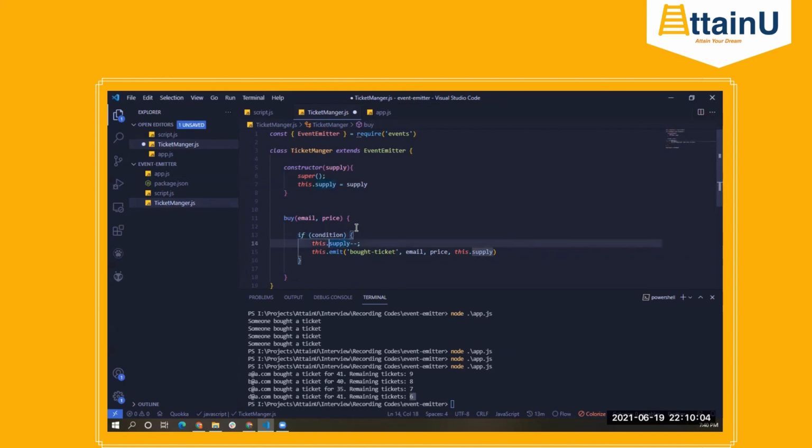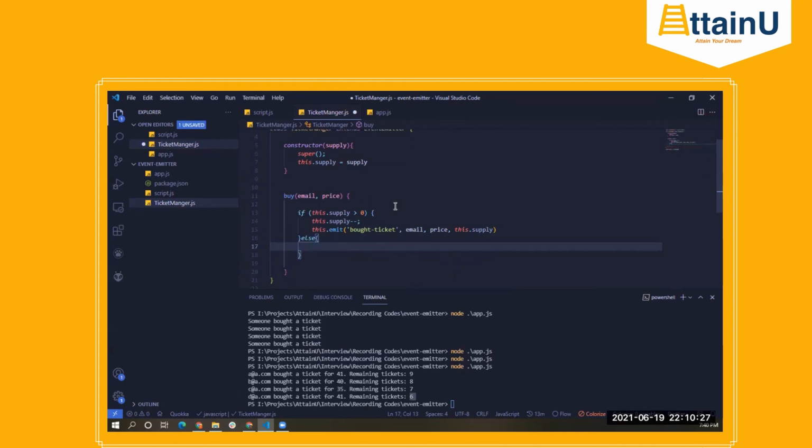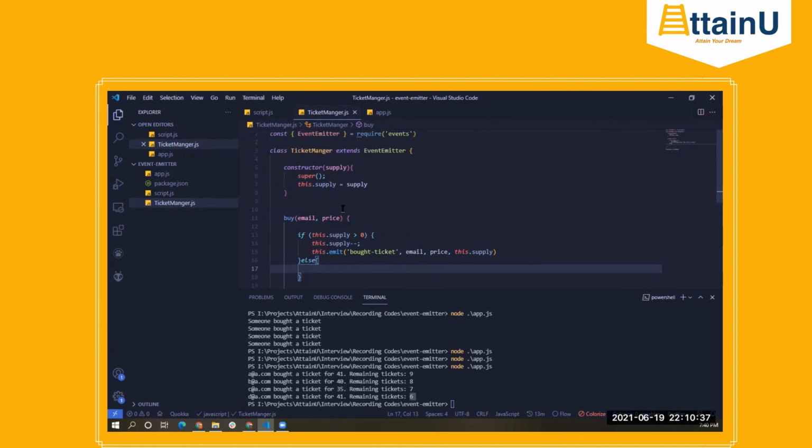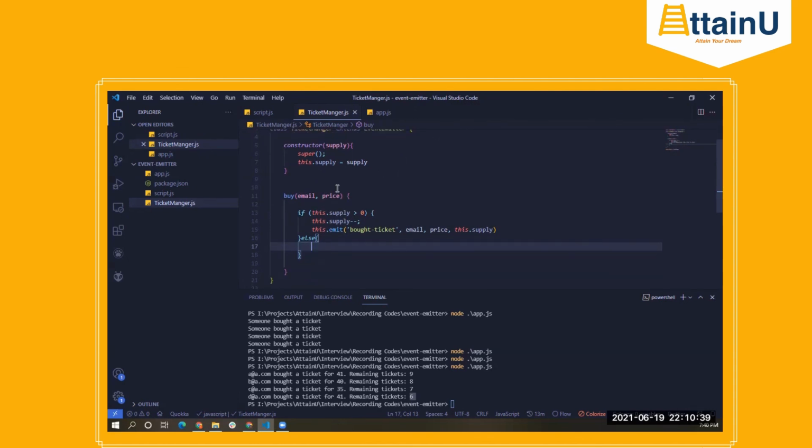So we can just say, if the supply is greater than 0, then only buy the ticket, and consecutively then only trigger the bought ticket event. Otherwise, I can throw an error here, I can return a false value here, or I can also emit an error event. That is all up to the use case. Fine. Okay, so this was a very general example.